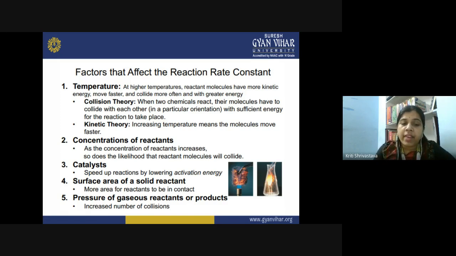The fifth factor is the pressure of the gaseous reactant. The pressure of the gaseous reactant is again about the number of collisions taking place inside the gaseous reactant. So once you increase the pressure, you are actually forcing the molecules to collide more and more, because you are decreasing the volume. Now within the same volume, molecules have to collide. So once you increase the pressure, basically you are increasing the number of collisions, you are increasing the chances of the molecules colliding with themselves in a particular orientation. So that also increases the rate of the chemical reaction.